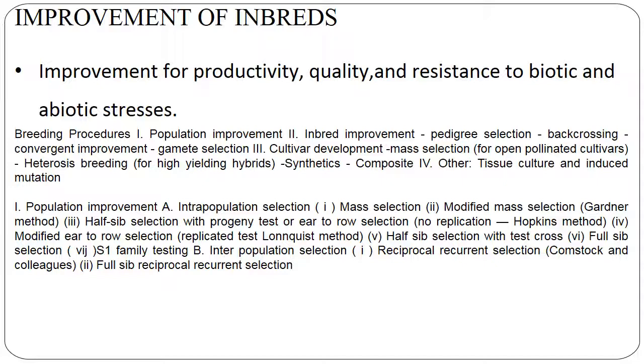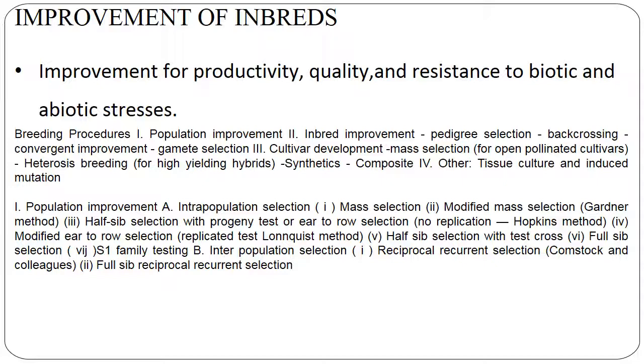The breeding procedures: first one is population improvement. In this, inbred improvement takes pedigree selection, backcrossing, convergent improvement, genetic selection, cultivar improvement through mass selection, heterosis breeding, synthetics, composites and others like tissue culture and induced mutation.